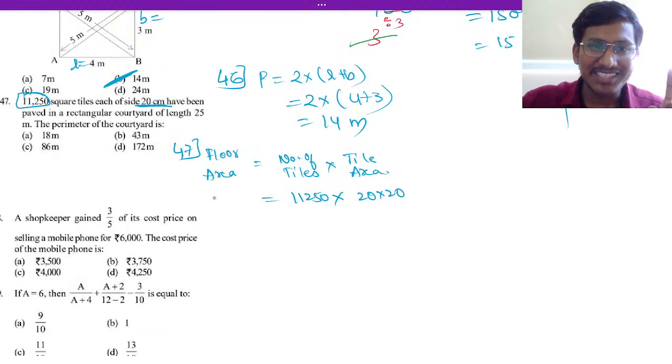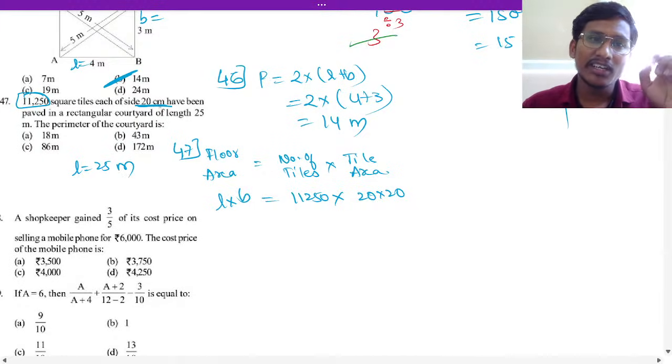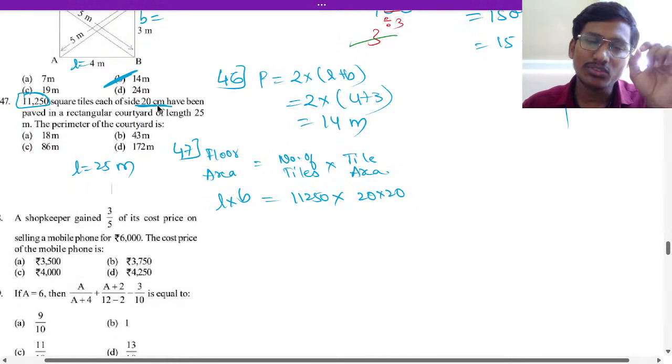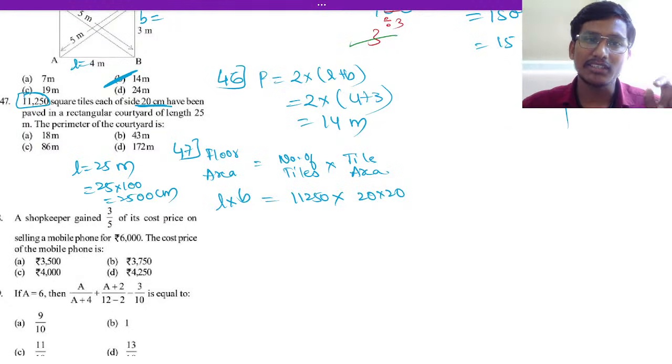And floor area is length into breadth, right? They have given length as 25 meter, and here the square side is 20 centimeter. We have to convert it into centimeter now. 25 meter means 25 into 100 centimeter, right? So that is 2500 centimeter, the length here.